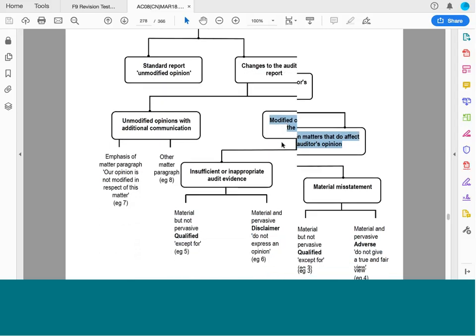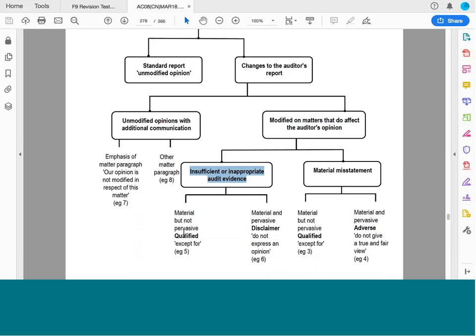Okay, so that's the problem, because we weren't given the information we needed. Now it could be that we were not given information about certain things, in which case we produce a qualified opinion saying there are some problems. These are this, and this. So the financial statements are true and fair except for these specific problem areas where we did not receive enough audit evidence, insufficient or inappropriate audit evidence, and we have produced a qualified opinion.